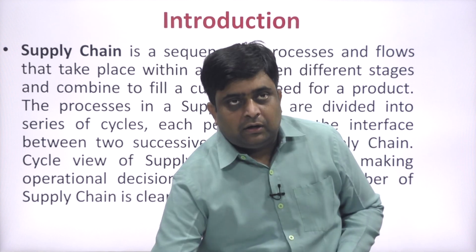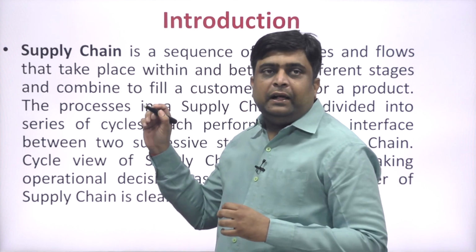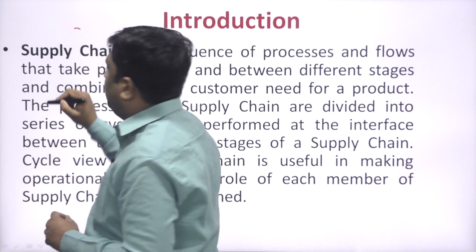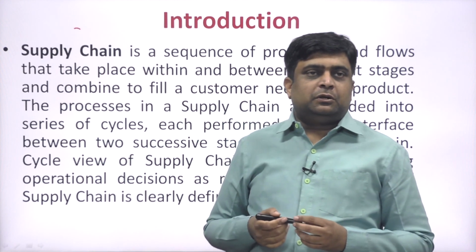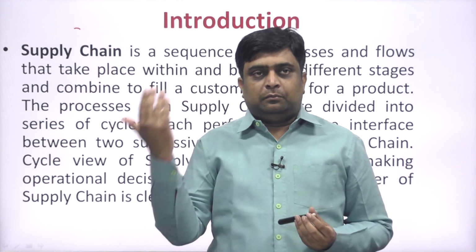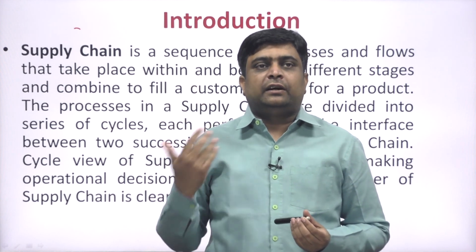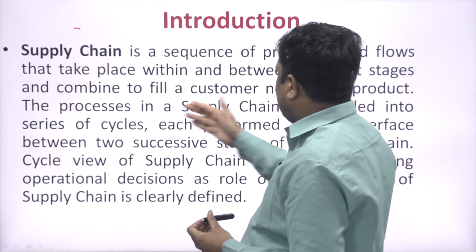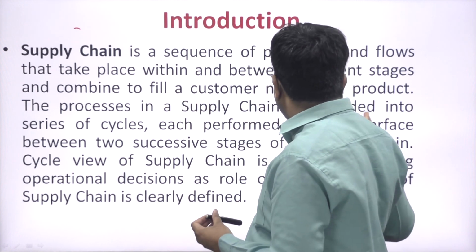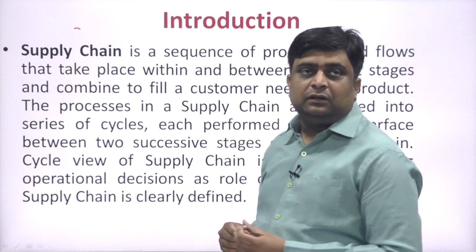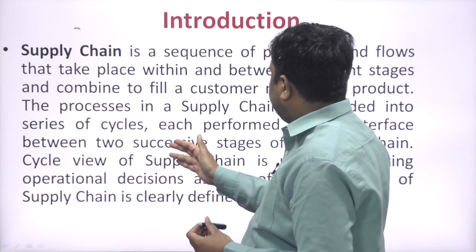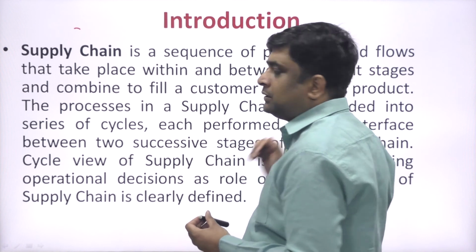If you see the linkage in the supply chain, first is the supplier, then manufacturer, then distributor, then retailer, and then customer. Another part is that the processes in a supply chain are divided into a series of cycles, each performed at the interface between two successive stages of the supply chain.